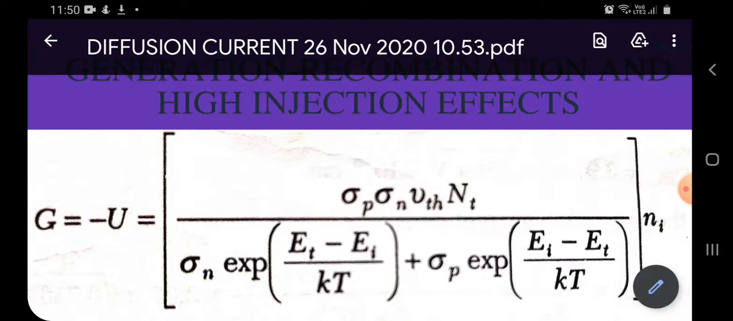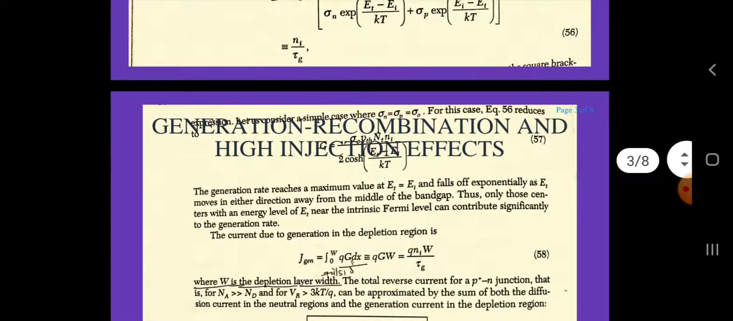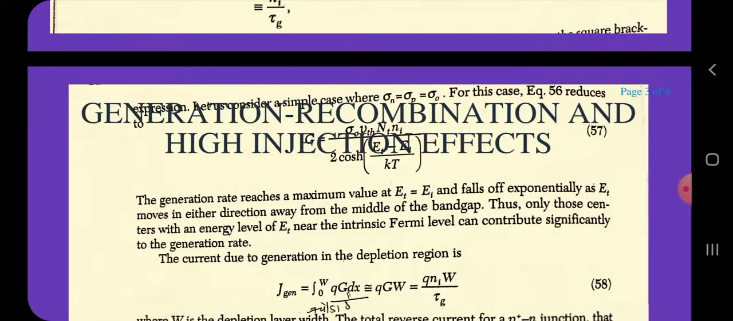We can derive an important conclusion about the electron-hole generation from this expression. If we consider a simple case where σ_n is equal to σ_p is equal to σ_0, in this case the equation reduces to G equal to σ_0 v_thermal N_t n_i divided by 2 cosh((E_t minus E_i)/kT). The generation rate reaches a maximum value at E_t equal to E_i and falls off exponentially as E_t moves in either direction away from the middle of the band gap. Thus only those centers with an energy level E_t near the intrinsic Fermi level can contribute significantly to the generation rate.